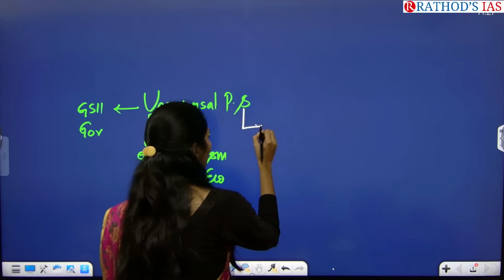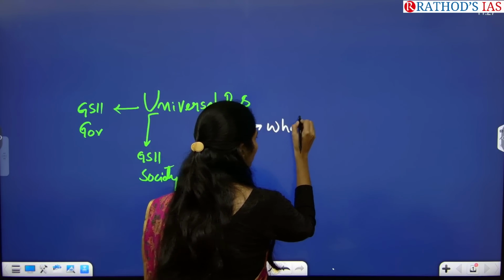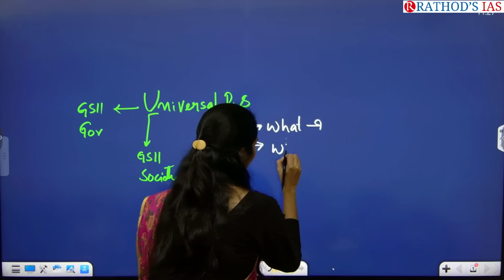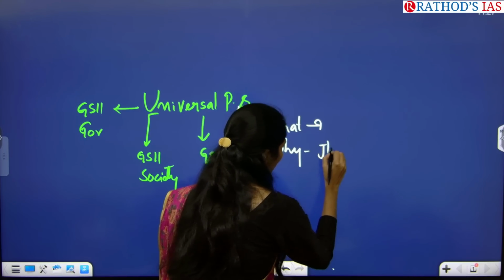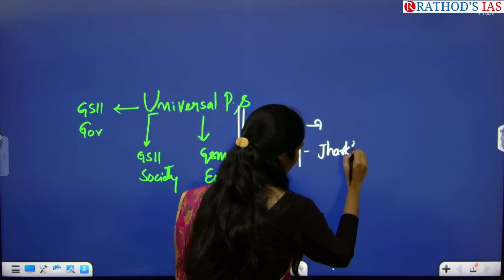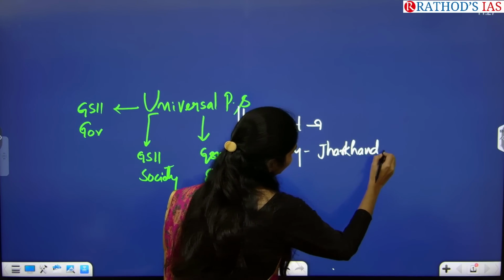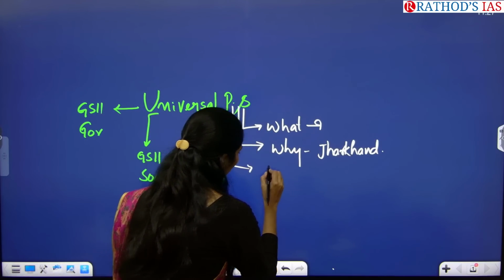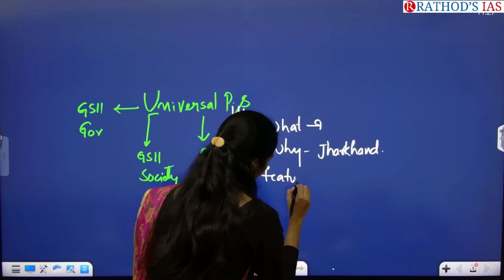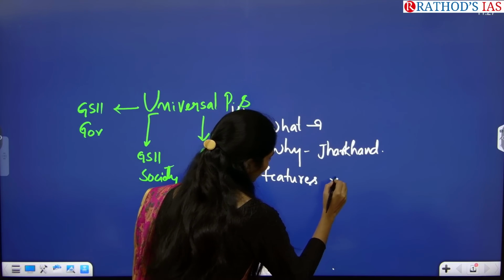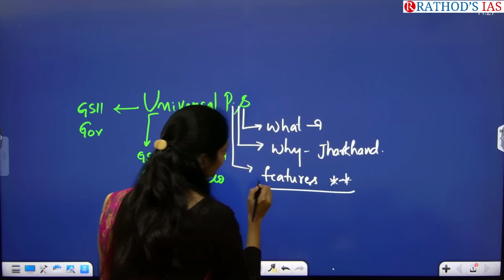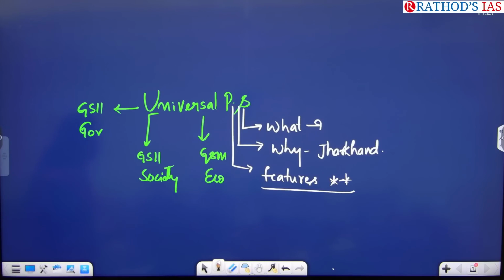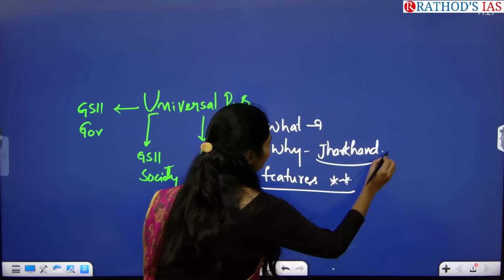You have to see what is the meaning of universal pension scheme, and actually it is implemented in the state of Jharkhand. So why did the Jharkhand state government implement this universal pension scheme? And you have to see what the features of this universal pension scheme are. There may be a high chance of getting a question regarding the features of this scheme, and you have to focus on this, and it is implemented in the state of Jharkhand.